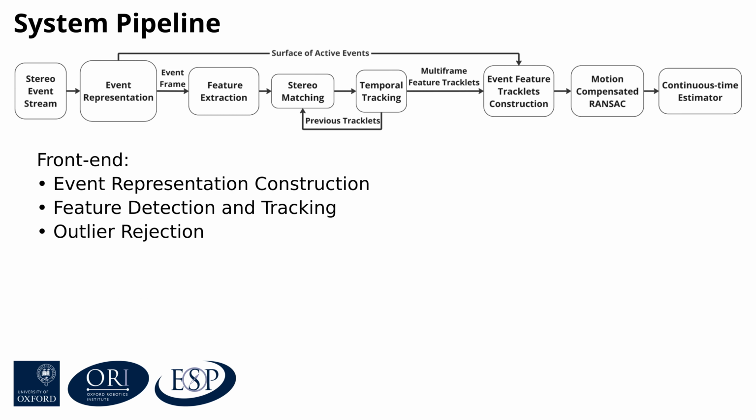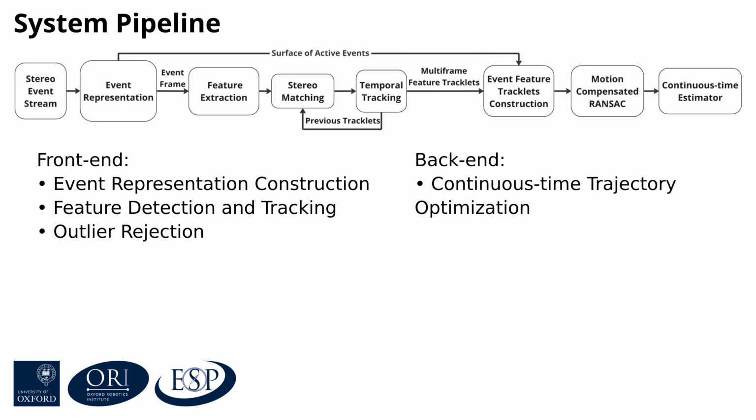Here we show the full pipeline of our algorithm. Its front end creates the data representations of the event streams, detects and tracks features, and performs outlier rejection of the feature tracklets, while the back end optimizes the selected inlier set to give continuous time trajectory estimation. In the following, we will talk about each module in detail.